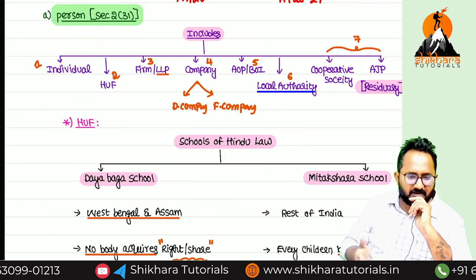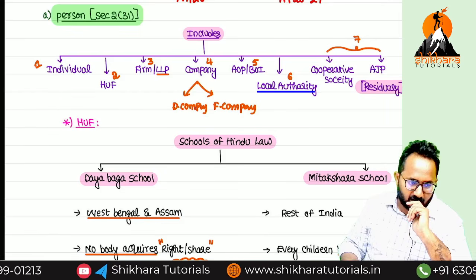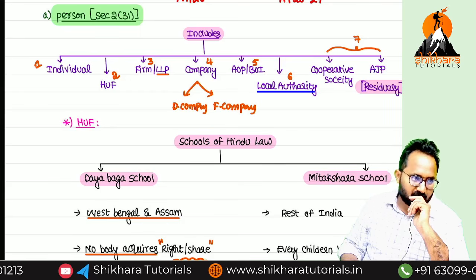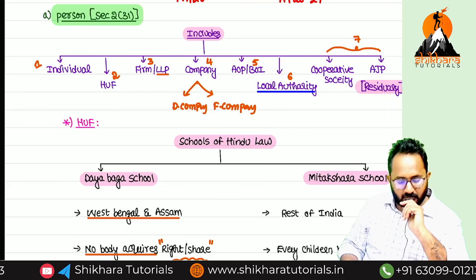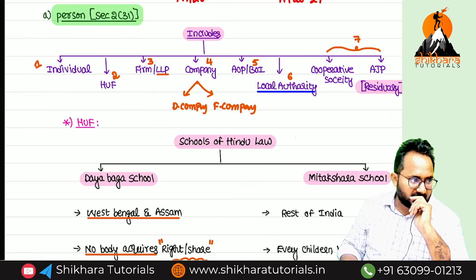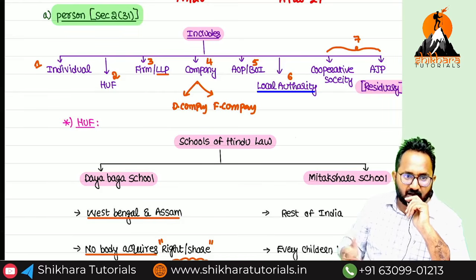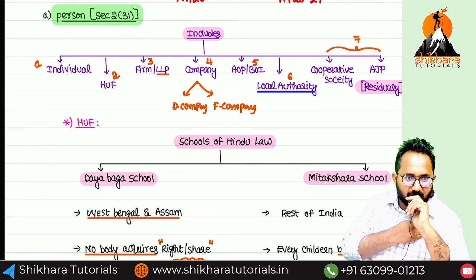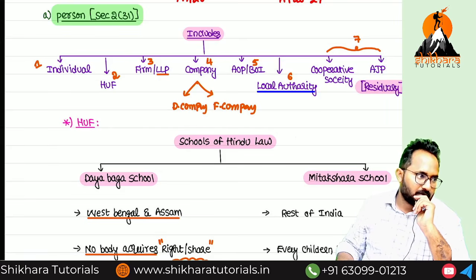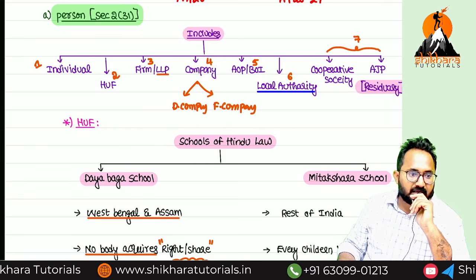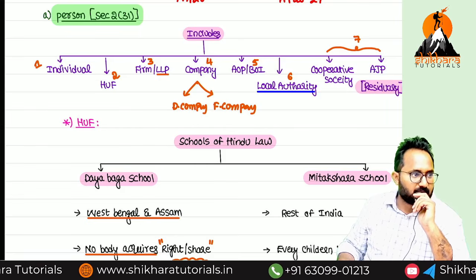Individual means a natural born person, male or female, minor or major, all are included. HUF means Hindu Undivided Family, simply a family-owned business. The head of the family is known as Karta, and the members and co-partners will be there. In India, for governing the HUF, we have 2 schools of law.